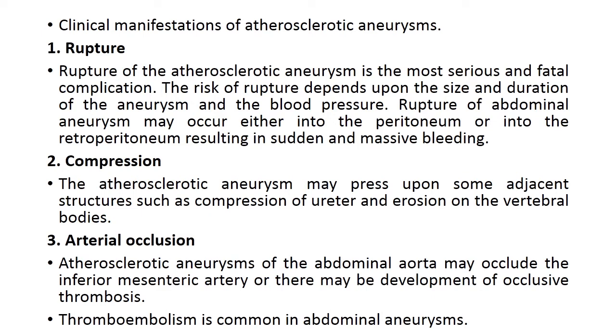Second one is compression. The atherosclerotic aneurysm may press upon some adjacent structures, such as compression of the ureter and erosion of the vertebral bodies. Third one is arterial occlusion. Atherosclerotic aneurysms of the abdominal aorta may occlude the inferior mesenteric artery, or there may be development of occlusive thrombosis. And thromboembolism is also common in abdominal aneurysms.